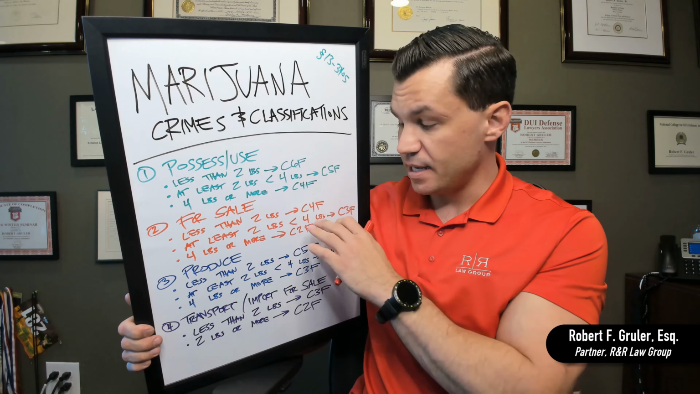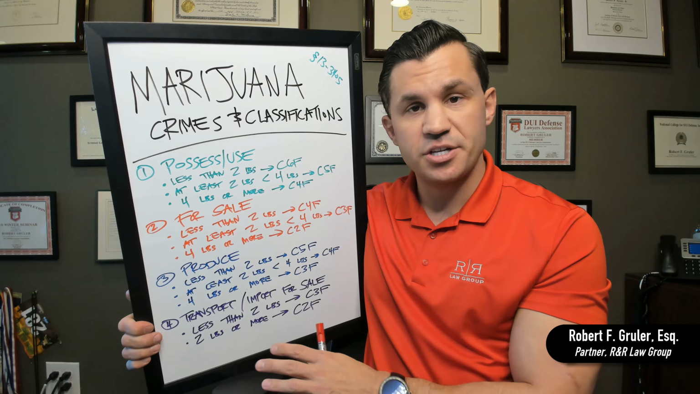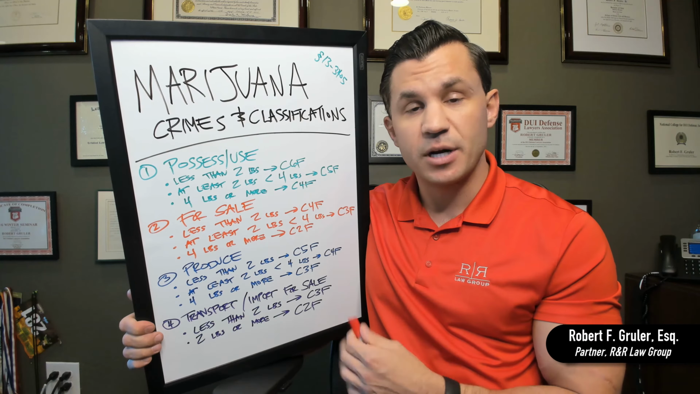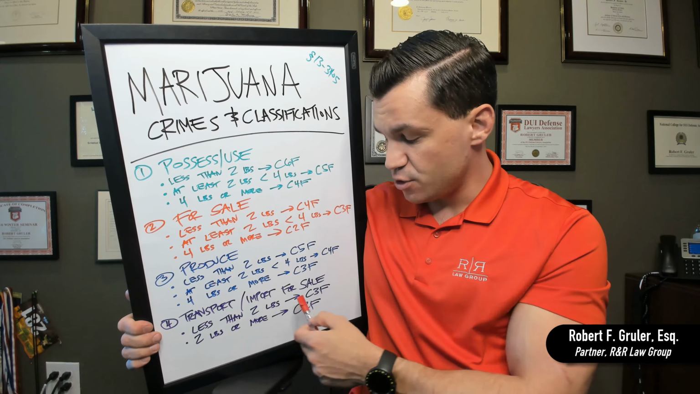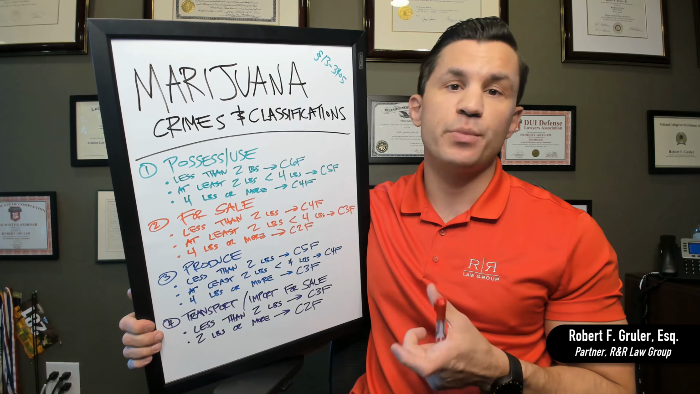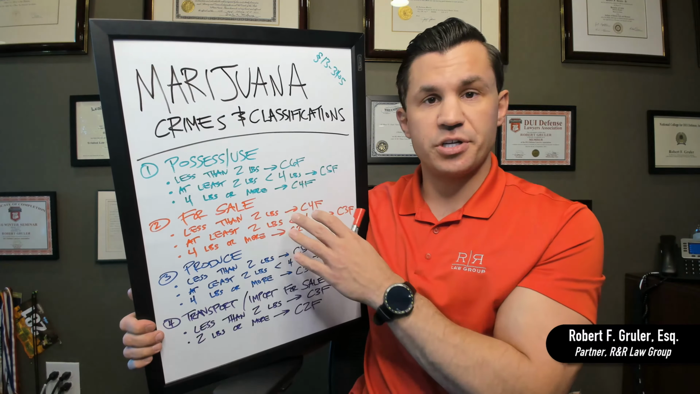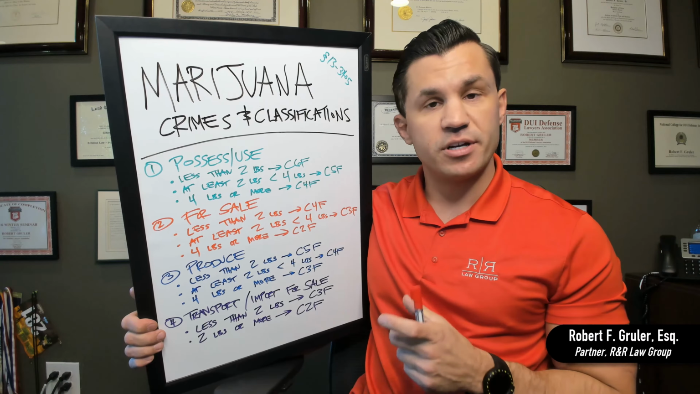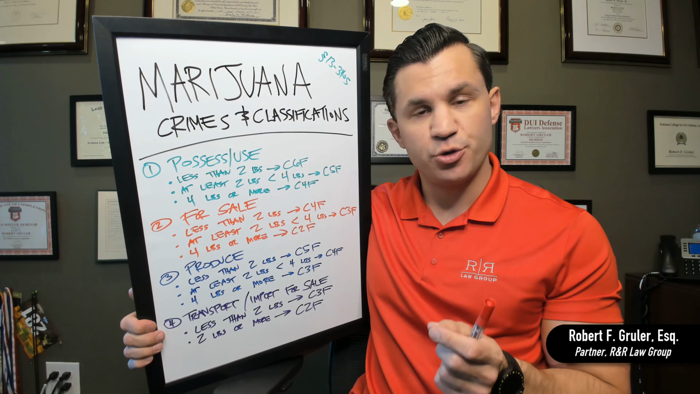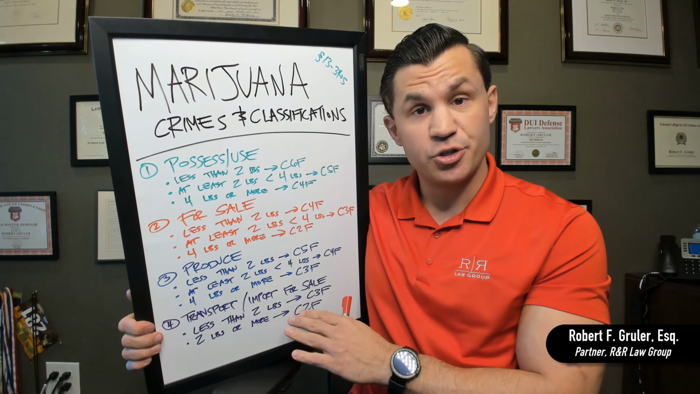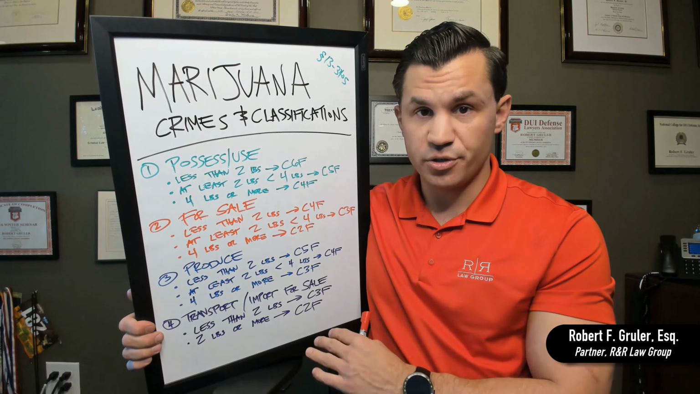Finally, transportation. We have fewer tiers for the transportation or importation of marijuana for sale. If you have less than 2 pounds, it's a Class 3. If you have more than 2 pounds, that's a Class 2. So you can see there's no middle ground like we saw in possession, for sale, or production, where there's that in-between level between 2 pounds and 4 pounds. It's just less than 2 or more than 2. And if you're transporting it for sale, importing it for sale, you can see here that they're both very high level felonies. So this is the overview of the statute.